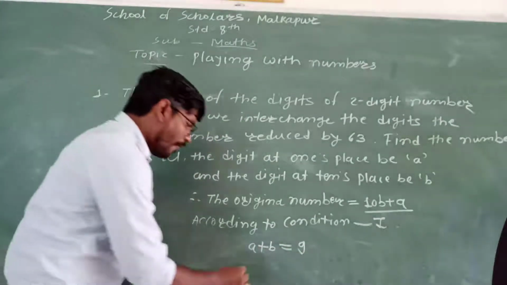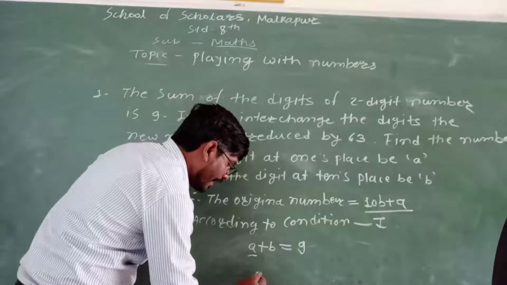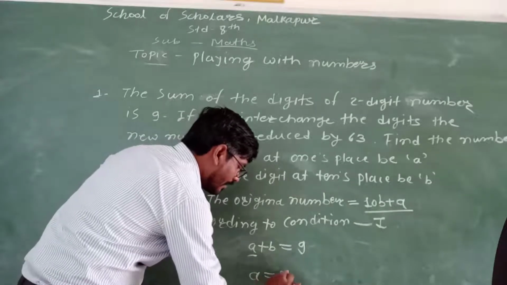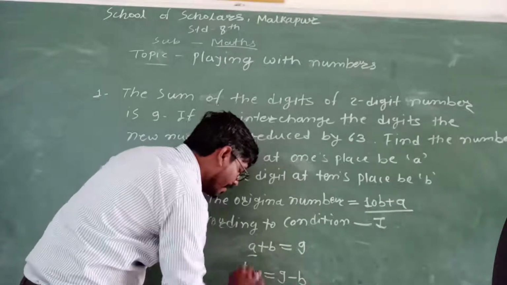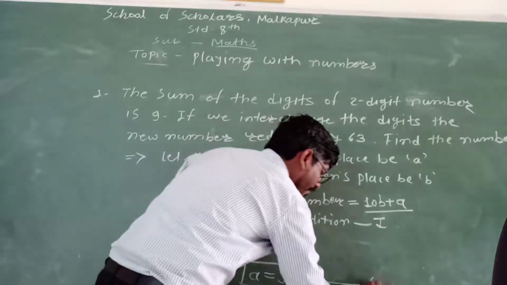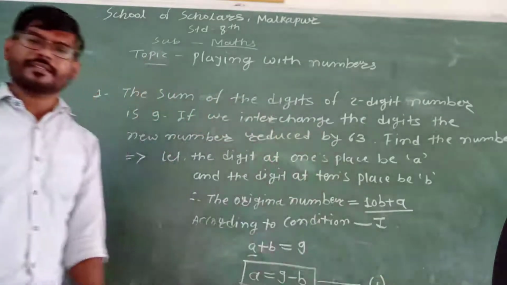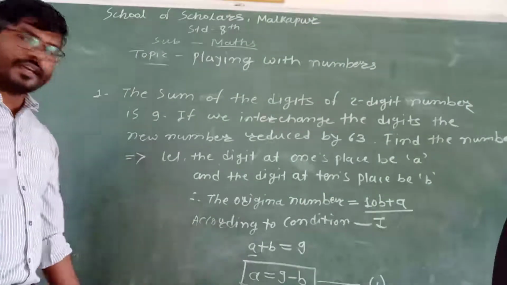So therefore if I want to know the value of a, what can I say? a is equal to 9 minus b. I received the value of a. We will keep it as a statement first.